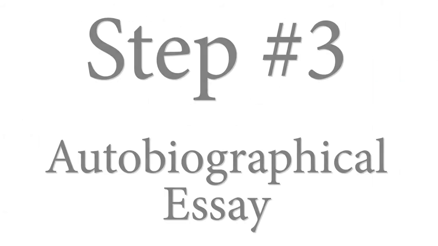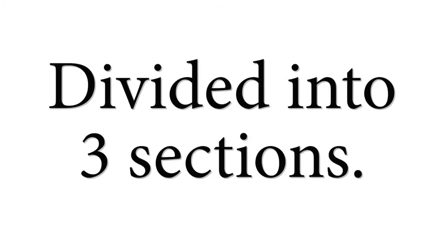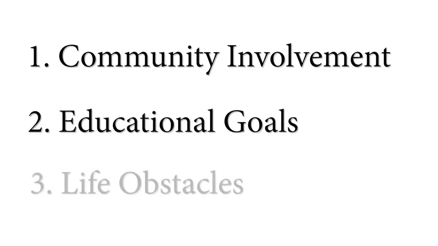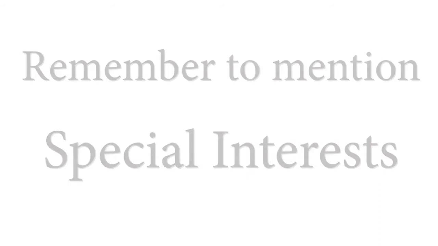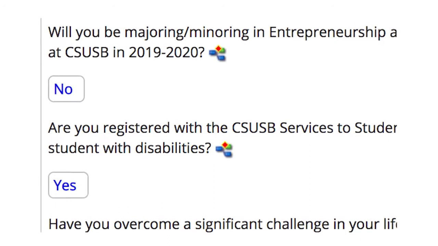The third step is the autobiographical essay. It is divided into 3 short essay questions regarding community involvement, educational goals, and any obstacles or challenges that you have had to face. Take time to edit and proofread your essay before you enter it here and submit. Remember to mention special interests and other areas that you may have checked in your application. Once your application is submitted, you cannot correct it.